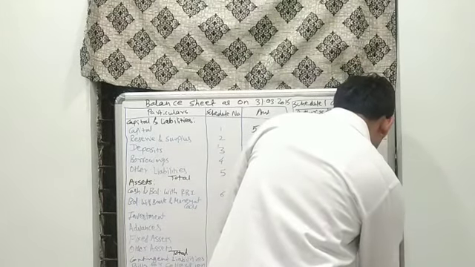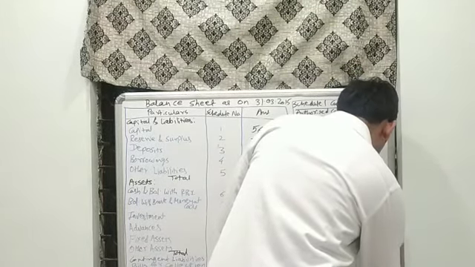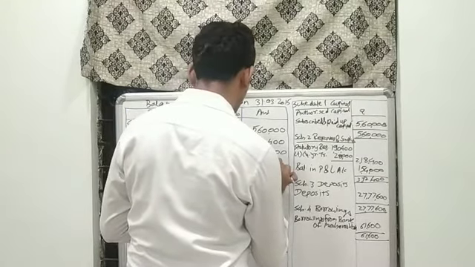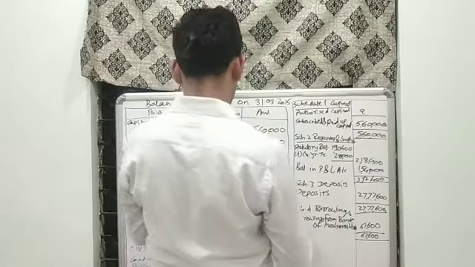We have to take it and make the total of it. 61,600 for schedule number 4.